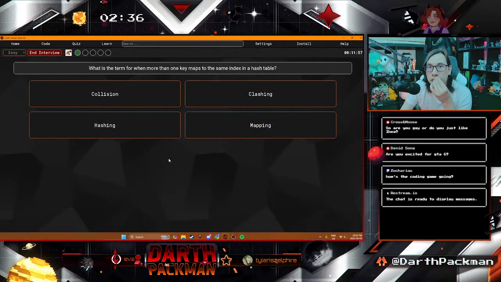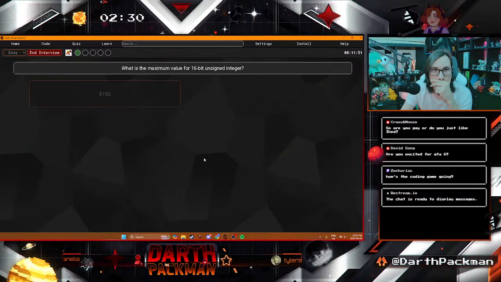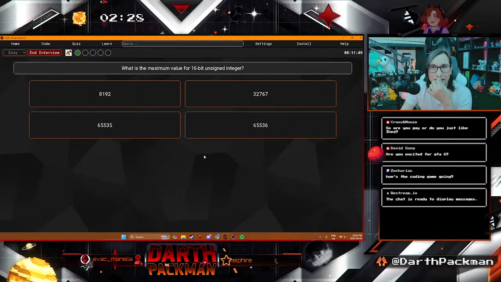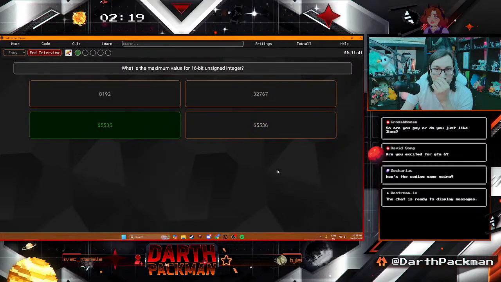What is the term for when one key maps to the same index in a hashtable? I mean, typically that's a collision, yeah? Sick. Okay, good. What is the maximum value for a 16-bit unsigned integer? Oh god, the binary. Oh no. 16 bits is quite long. Unsigned is going to be odd. Yep, there we go. Beautiful.